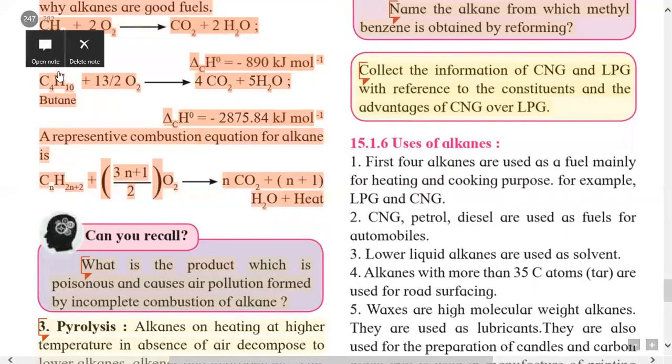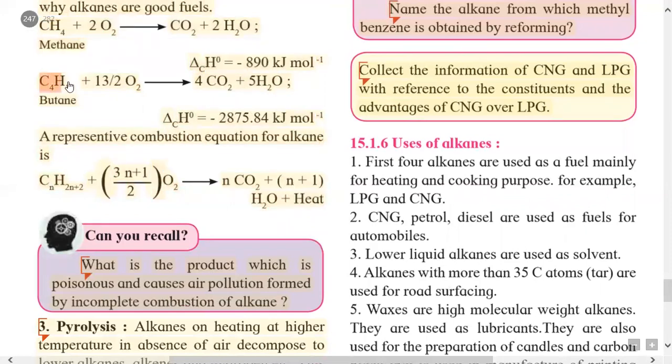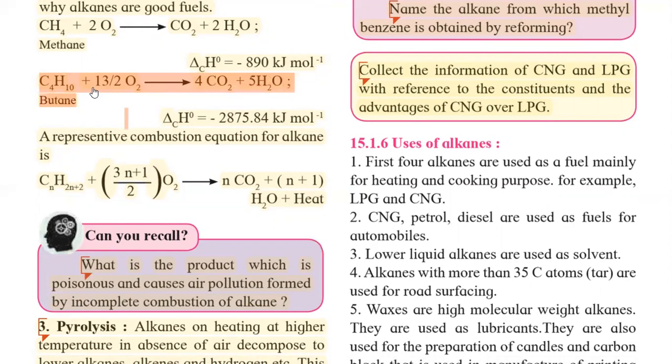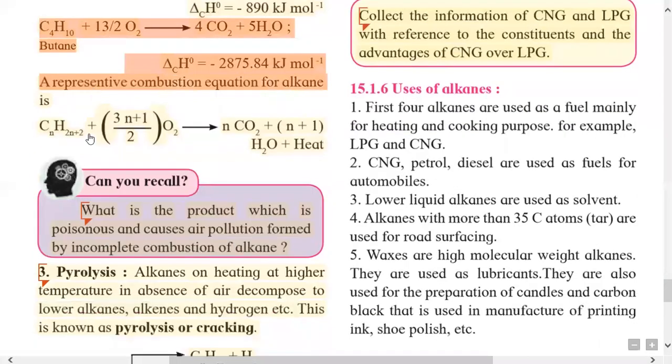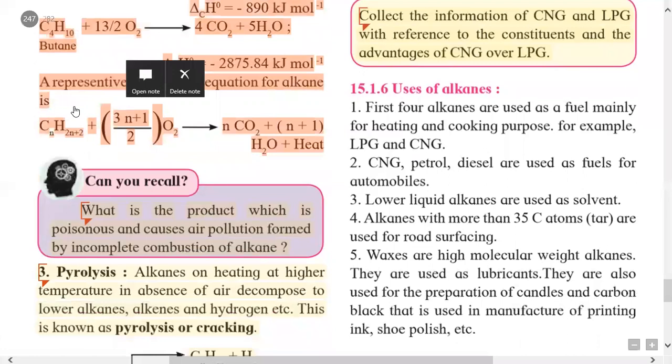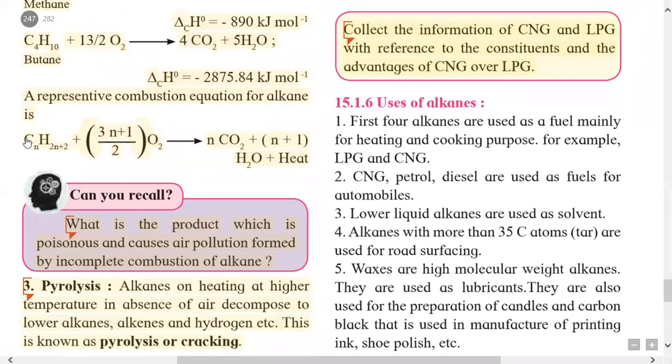If you consider the next alkane, butane, having molecular formula C4H10, when heated with excess of O2, then 13 by 2 O2 react with the butane molecule and give 4CO2 plus 5H2O. Here the heat of combustion of butane is minus 2875.84 kilojoule per mole.